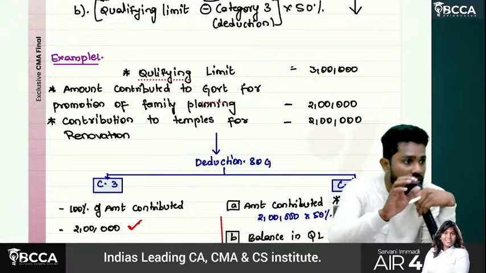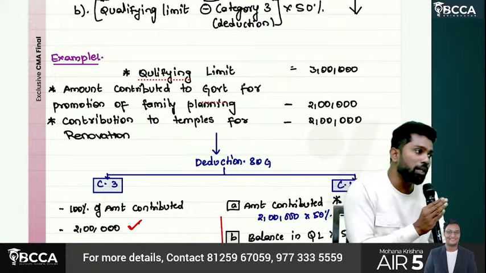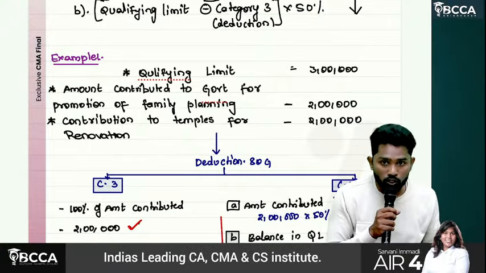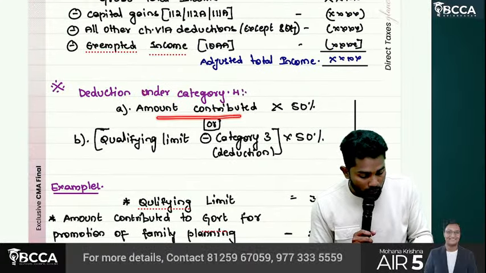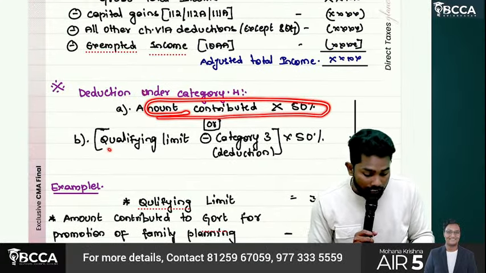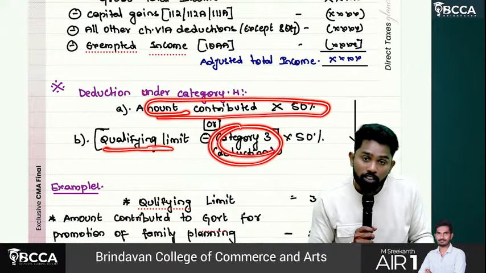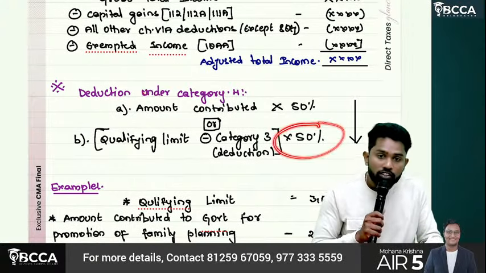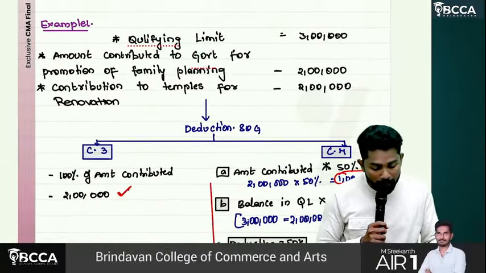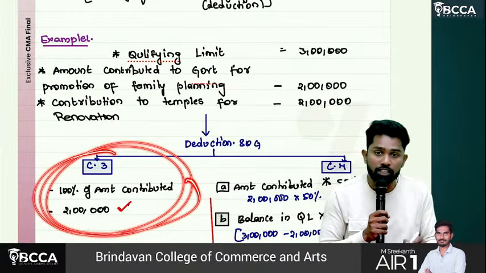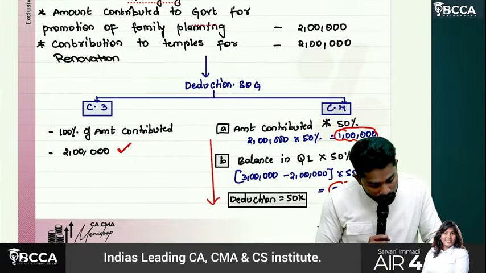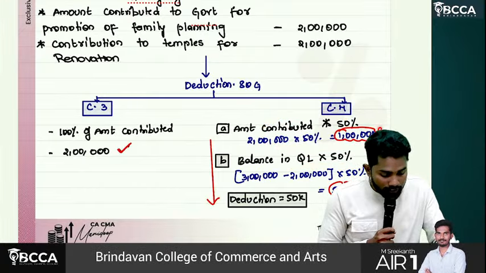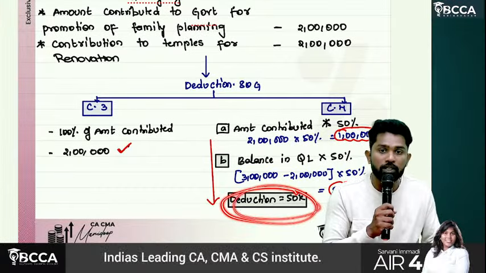That's wrong. The provision is balance in qualifying limit into 50%, amount contributed into 50%, whichever is lower. See category 4: amount contributed into 50%, and qualifying limit minus category 3 deduction, nothing but the balance in qualifying limit, into 50%. So what is the balance in qualifying limit after claiming category 3? 1 lakh. So 1 lakh into 50% and even 2 lakhs into 50%. Which is lower, sir? 50,000. That 50,000 can be claimed as deduction.